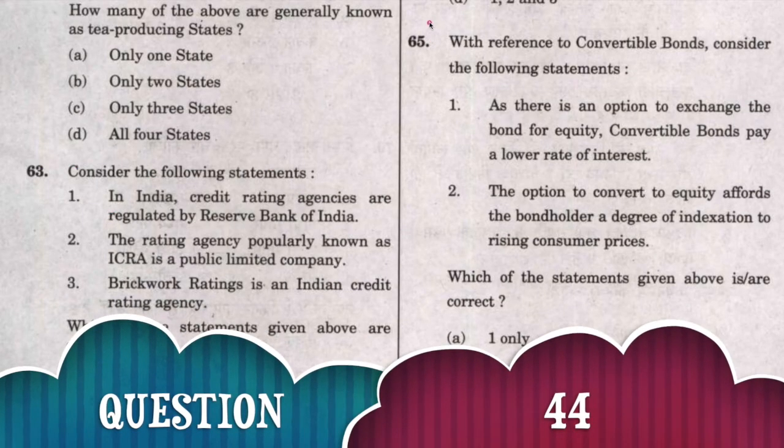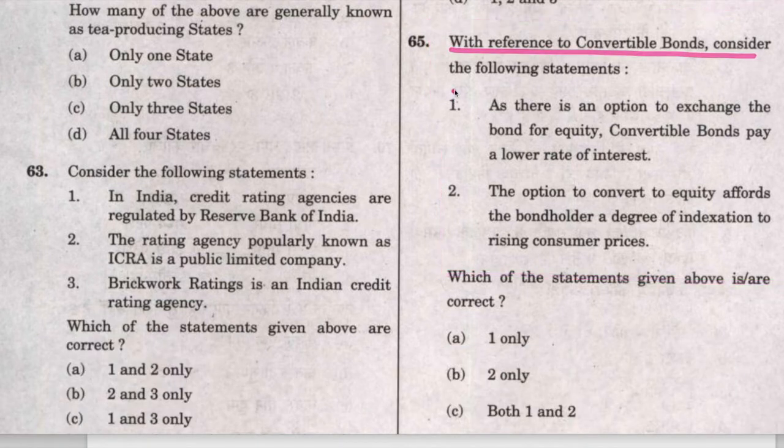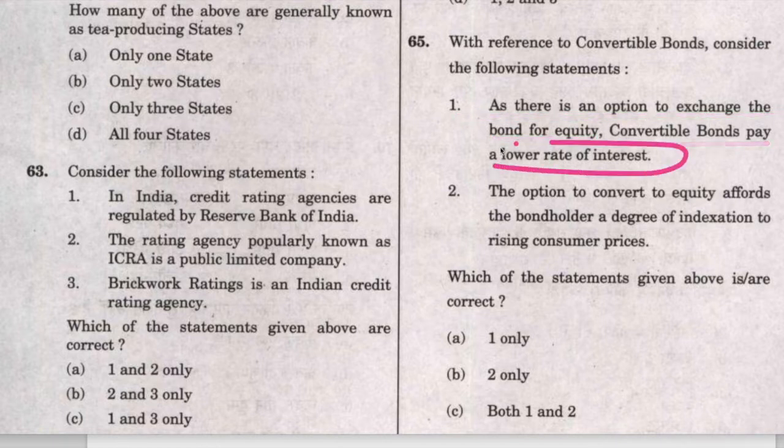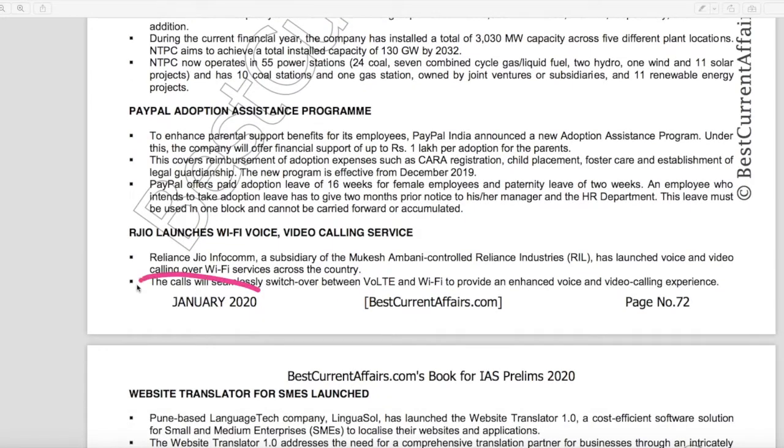Next question. With reference to the convertible bonds, consider the following statements. 2 statements are given. Take the first statement that as there is an option to exchange the bond for equity, convertible bonds pay a lower rate of interest. This statement is correct. Now see, this is our January 2020 current affairs book, page number 72.